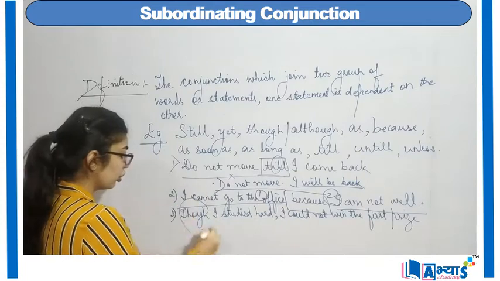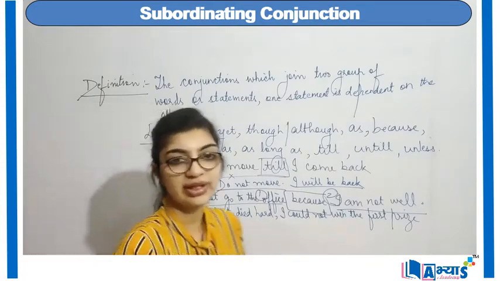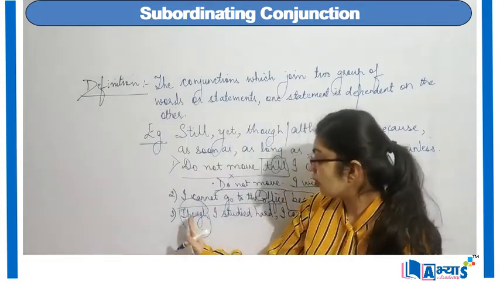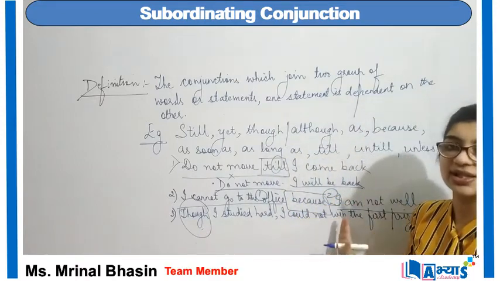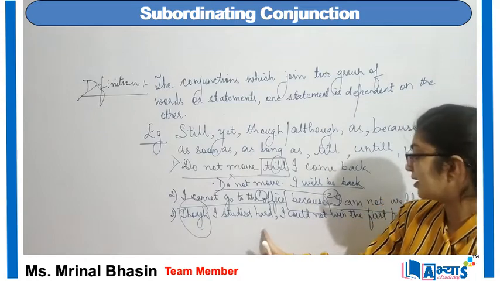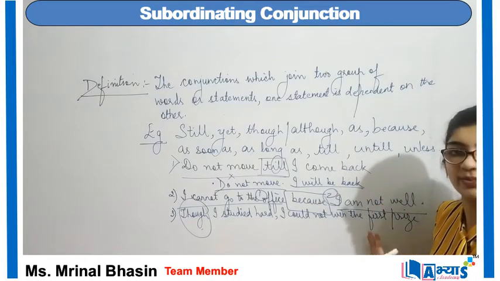Now here, though is again a subordinate conjunction. Why? Because though it is used in the beginning, it still completes the sentence. Though I studied hard, I could not win the first prize.